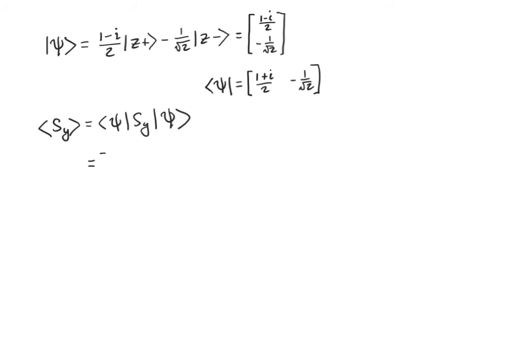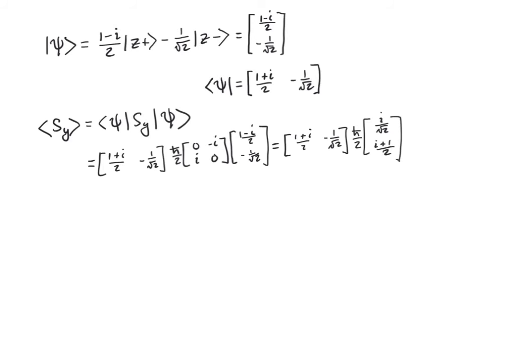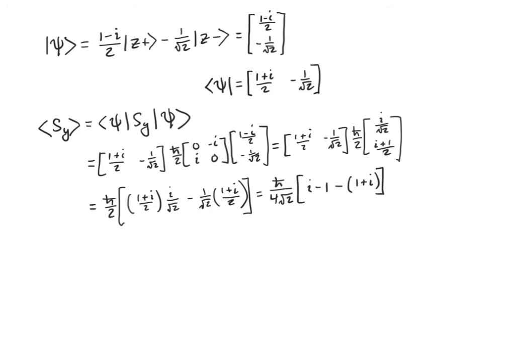So once again, I can write down my bra vector from above, and I know my Sy operator from the previous assignment, or two assignments ago, and I know the ket vector from above as well. Again, we've finished doing physics. Now we're just multiplying three matrices by each other. So again, we can work this out step by step. It's a little bit more involved, but notice that doing this for Sy is not really any harder than doing it for Sz was. It's a little bit more complicated because we've got i's. But other than that, it's the same thing.